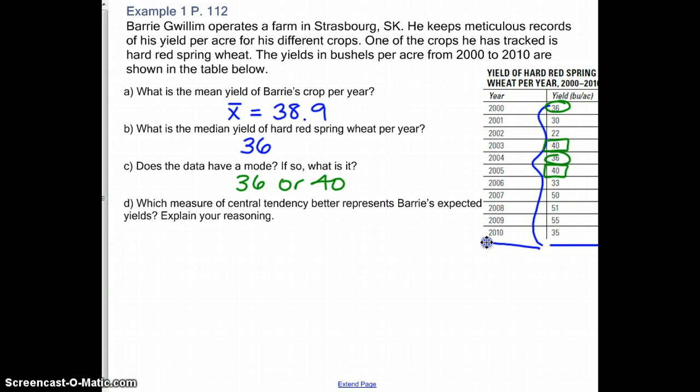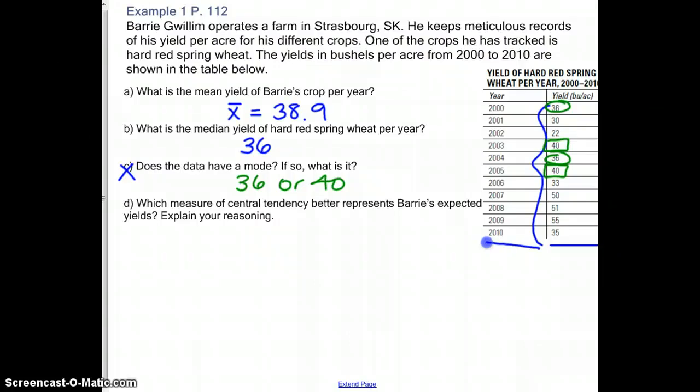Which one would you use to represent his yield? So which do you think would be the best? Would you pick the mode? Okay, why would you not pick the mode? Because there's 2 different values, okay? So we definitely wouldn't pick the mode. Then either of the other 2 could be used.